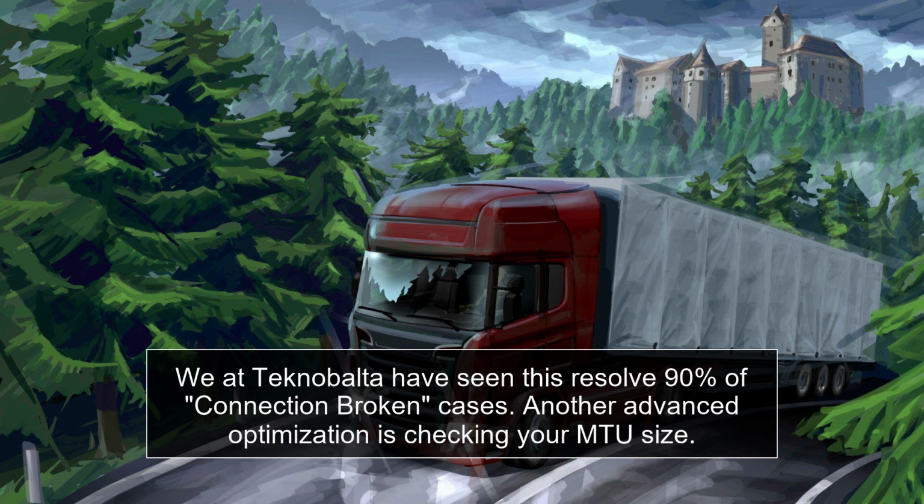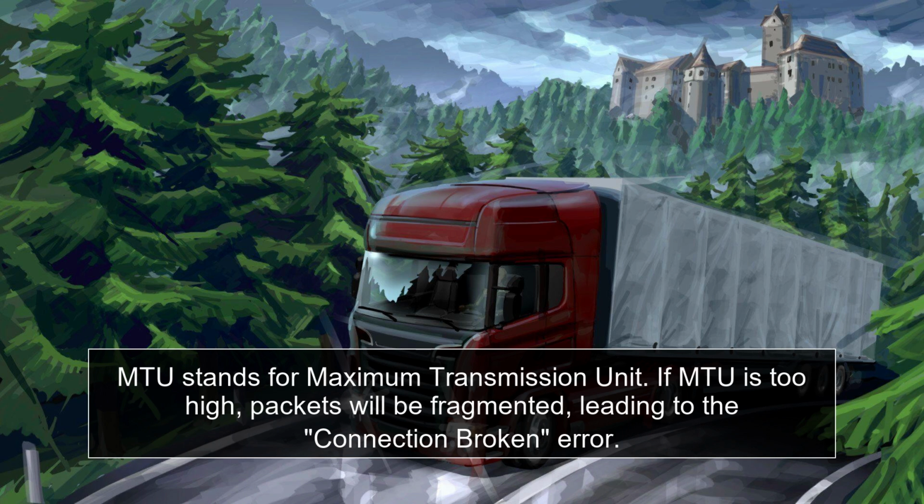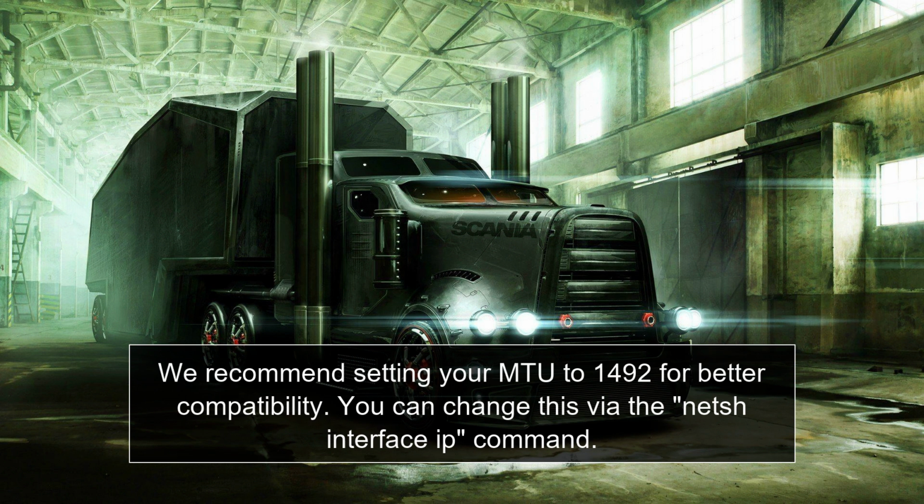Another advanced optimization is checking your MTU size. MTU stands for Maximum Transmission Unit. If the MTU is too high, packets will be fragmented, leading to the connection broken error. We recommend setting your MTU to 1492 for better compatibility. You can change this via the netsh interface ip command.